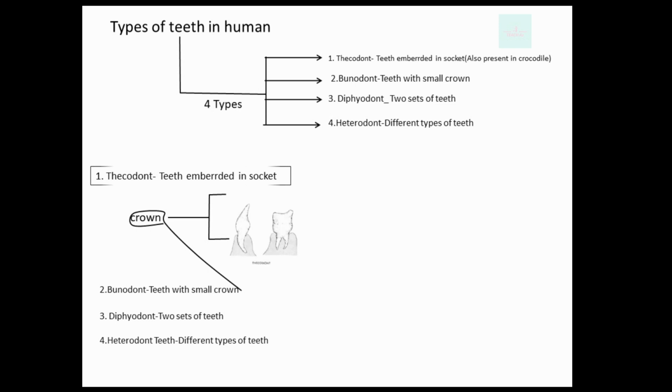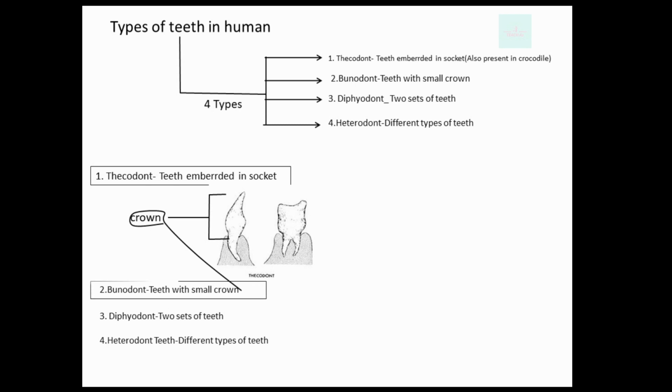In thecodont, as you can see in this picture, the teeth are embedded in sockets. Second, bunodont, the small crowns, which you can also see in this picture. Third is diphyodont, and the fourth is heterodont. Let us know what is diphyodont.